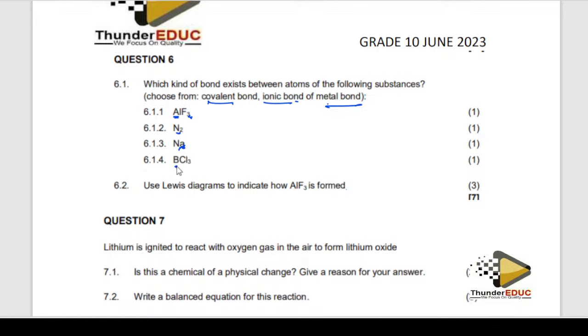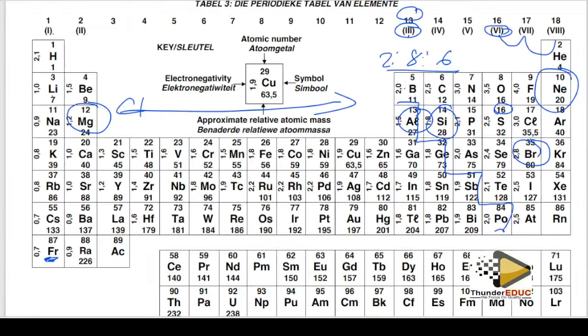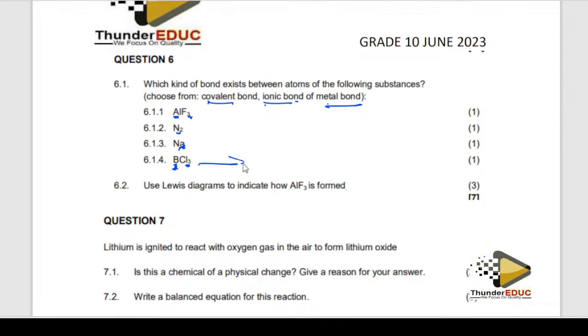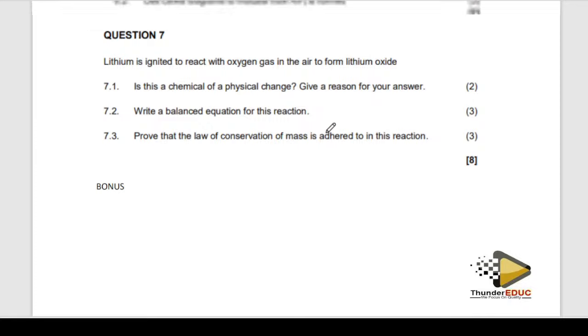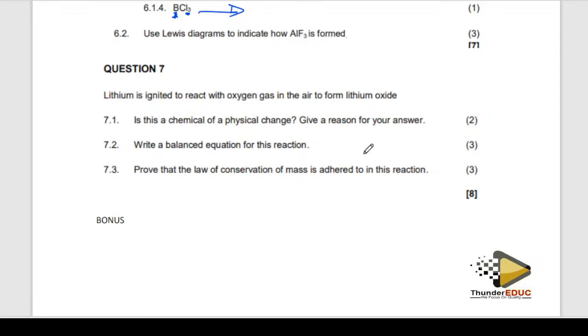This is boron and chloride, which is covalent. It's not ionic, it's not beryllium, it's boron. Boron is a non-metal. Although it is a metalloid, it is regarded as a non-metal. Check, that's the answer. So this is covalent, metallic, covalent, ionic. You have to know which one is a non-metal and which one is a metal, so that you are able to get the answer there.